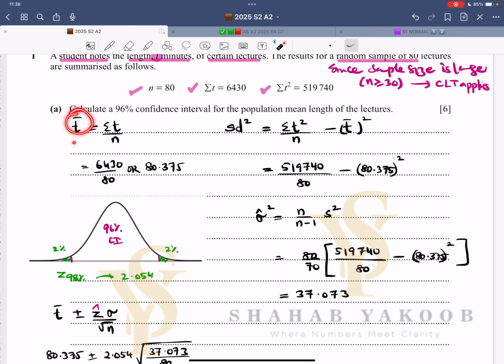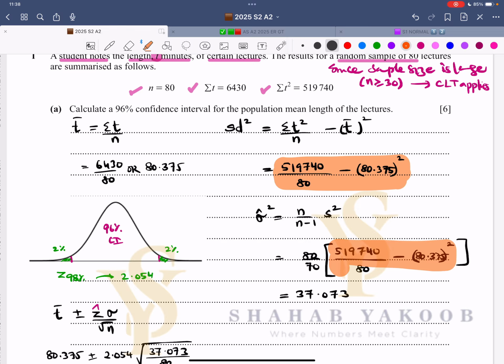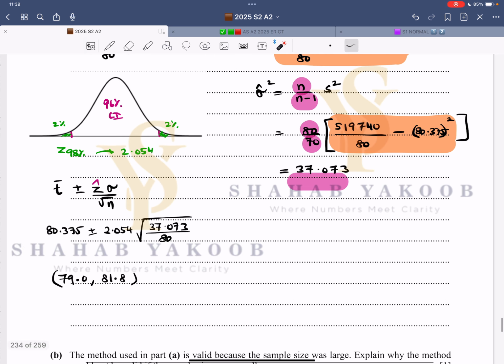As usual, we find t bar, which is sigma t over n. We find the sample variance, which is sigma t square over n minus t bar square. That is sigma t bar square, sigma t square, and then this is t bar from here. And I did not evaluate it as yet. I simply wrote it down over here. I took this whole thing and wrote it down over here. That is the sample variance. And then I multiplied it with n over n minus 1, and then I get this answer. This is the unrounded answer, because if the final answer is given to 3 SF, you should use the unrounded value.